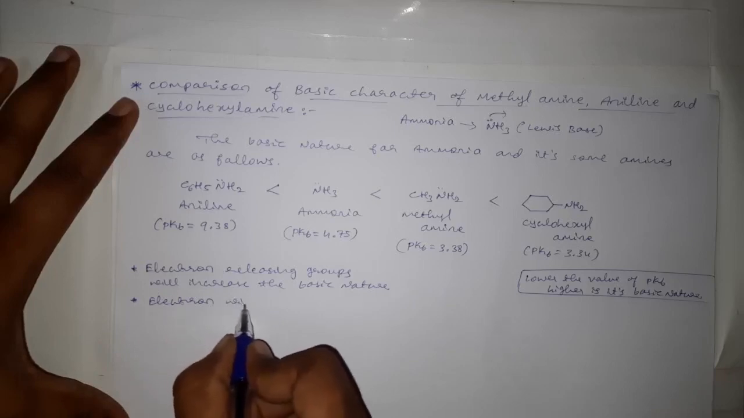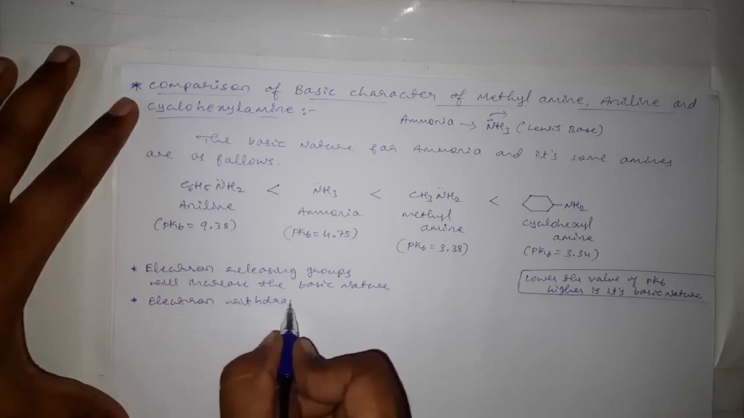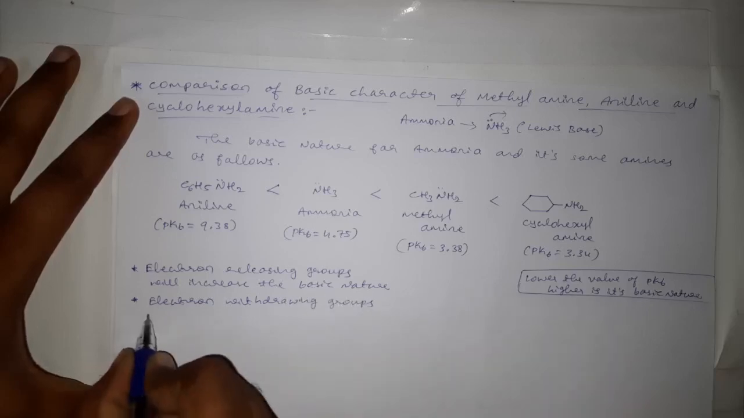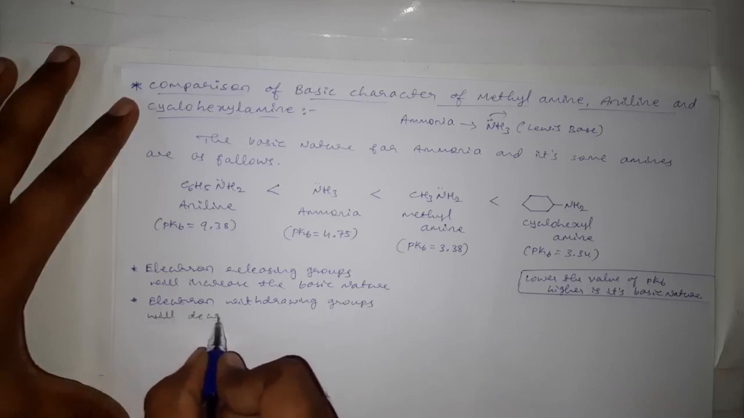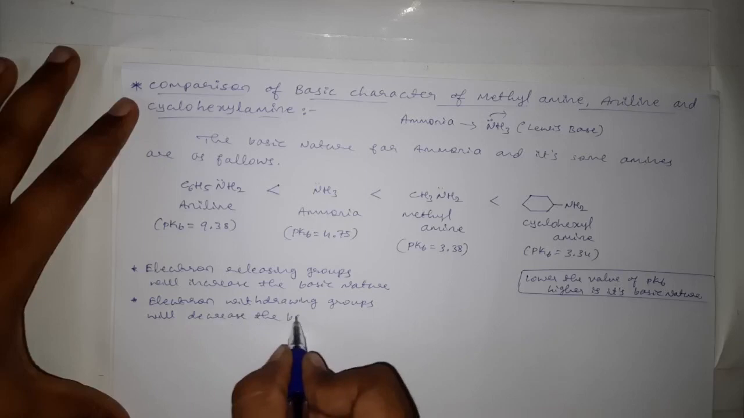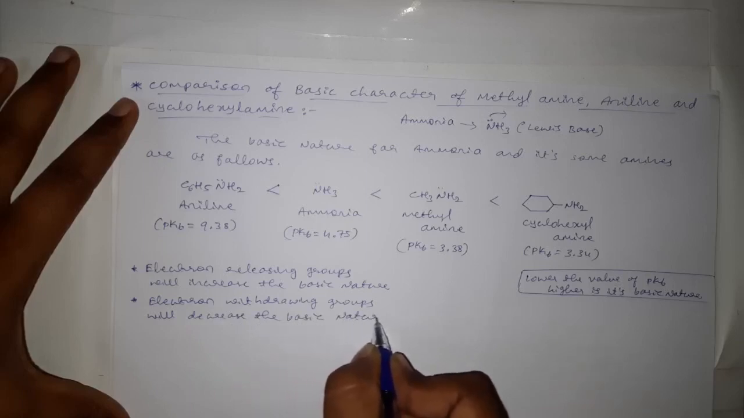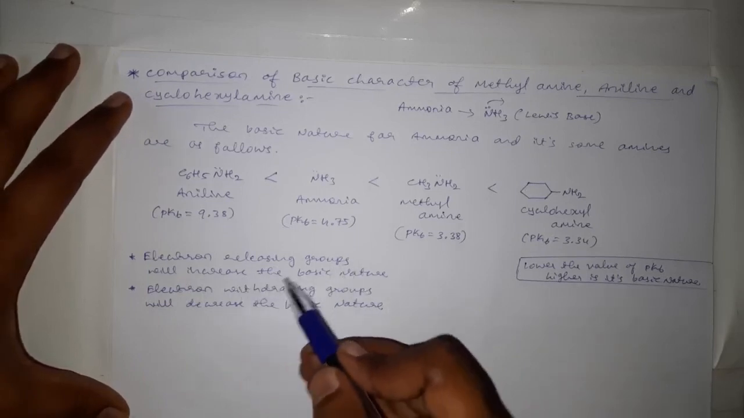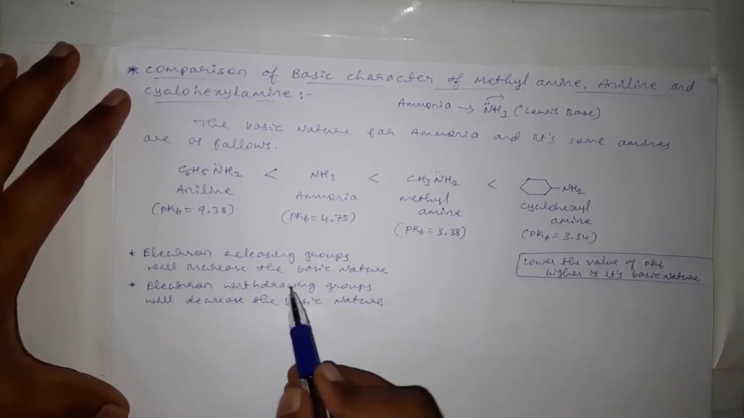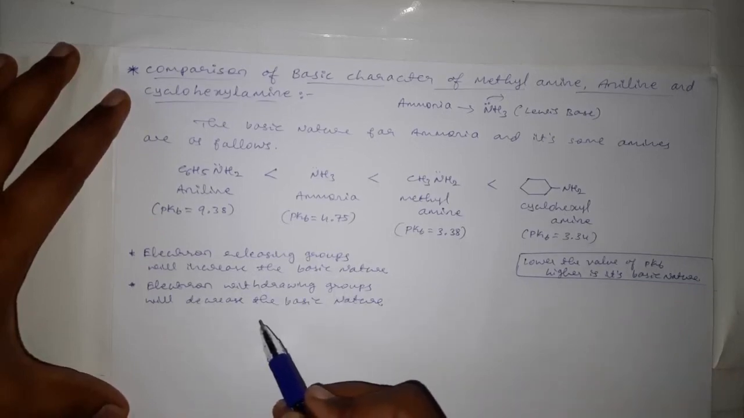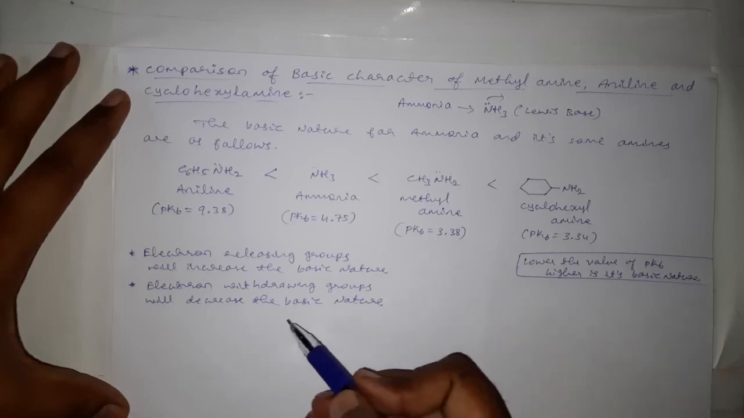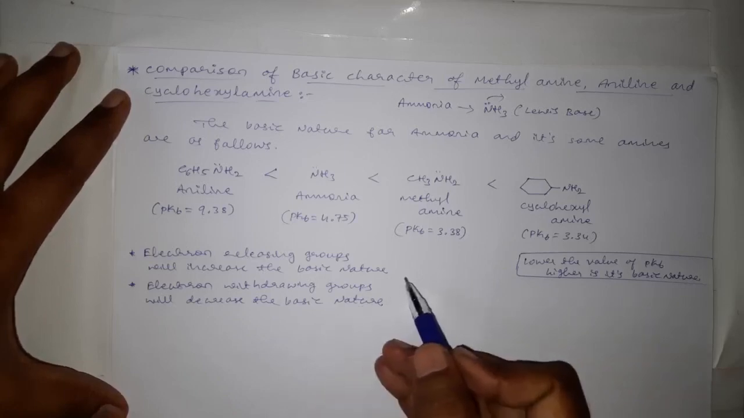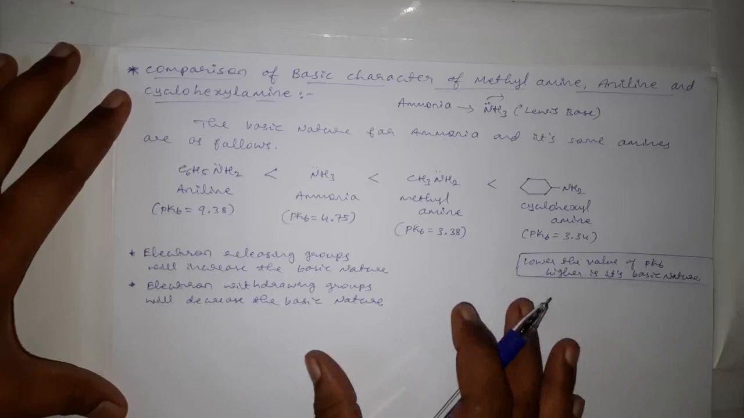And electron withdrawing groups will decrease the basic nature. See, the electron releasing groups will help that nitrogen to donate that electron pair, and electron withdrawing groups will oppose that nitrogen donating that electron pair, and hence these will decrease the basic nature of the amine in which these electron withdrawing groups are present.